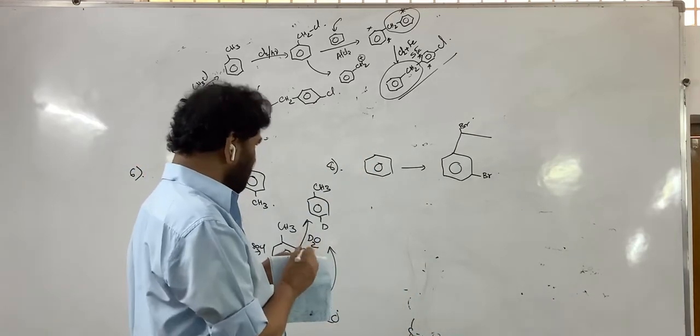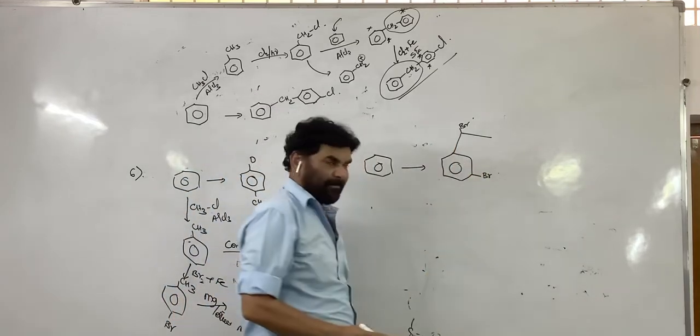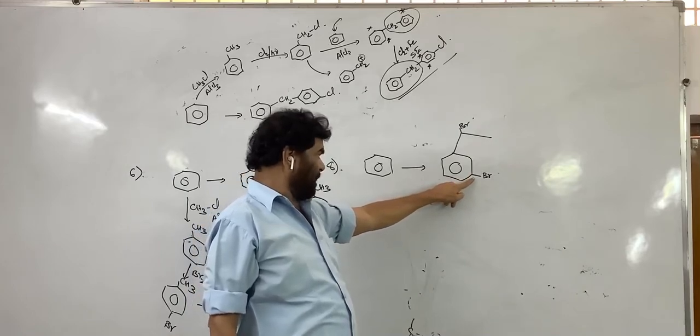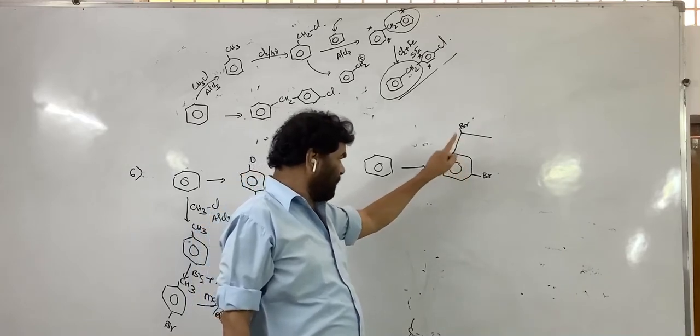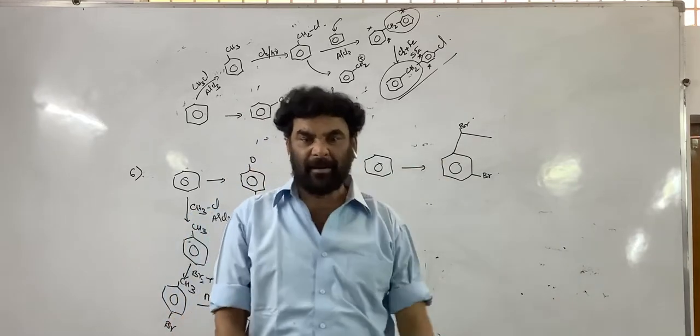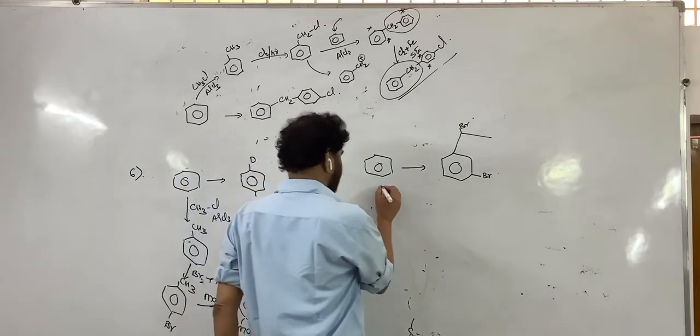How to introduce this? These two are maintaining the meta relation. So to introduce the meta relation, the group present in the molecule must be a meta director. So we can plan this way.